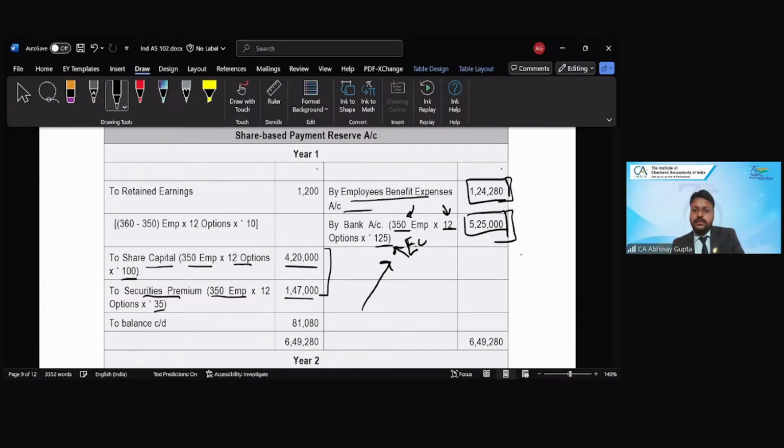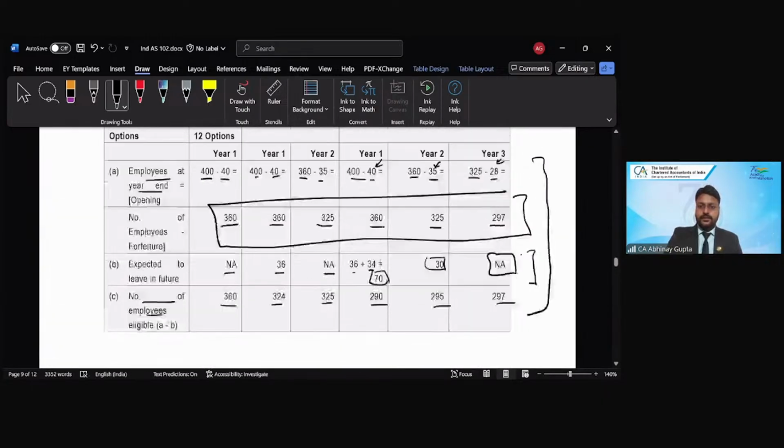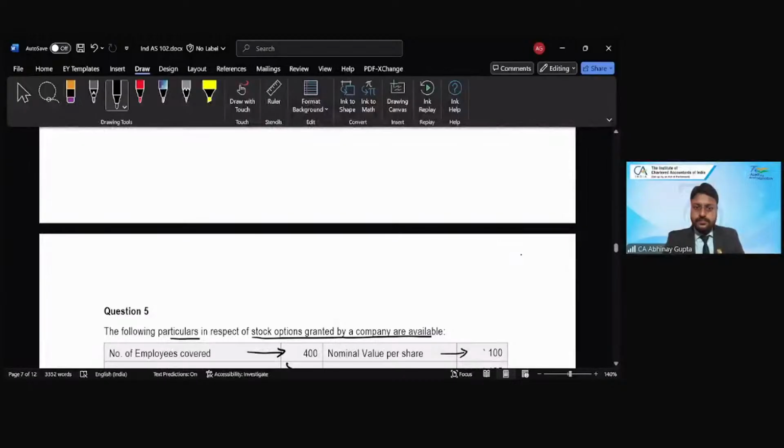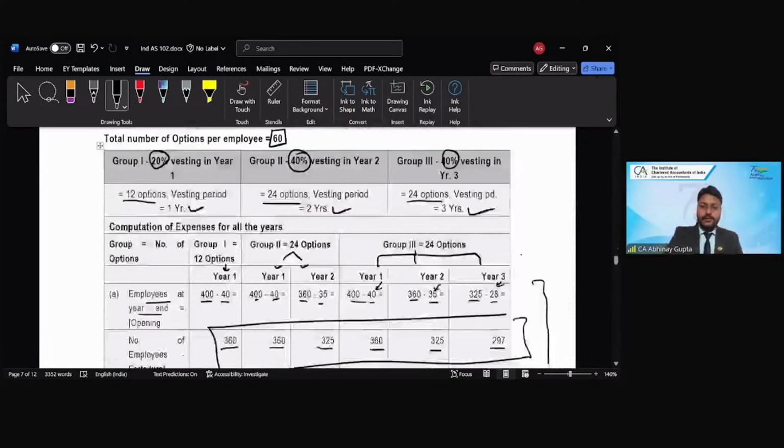And this is the exercise price. Basically, I by mistake said fair value. The exercise price which we are collecting from the employee by virtue of the settlement, right? So 125 is the exercise price given in the question. Here it is. This is the exercise price that the employee needs to pay to the company, right? 125.